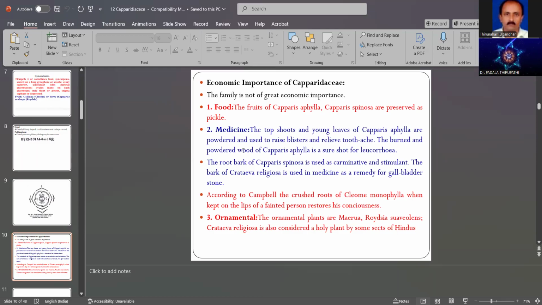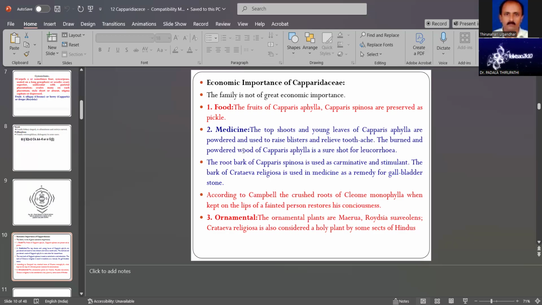The root stock and root bark of Capparis spinosa are used as a carminative and also a stimulant. These are important medicinal uses. The bark of Crateva religiosa is used in medicine as a remedy for gallbladder stones, that is, kidney stones and gallbladder stones.